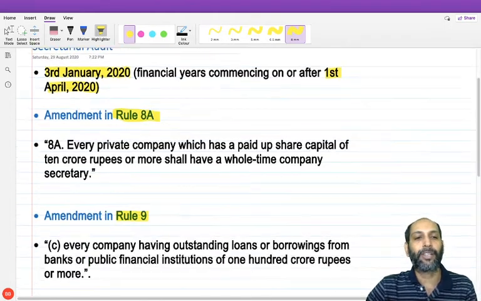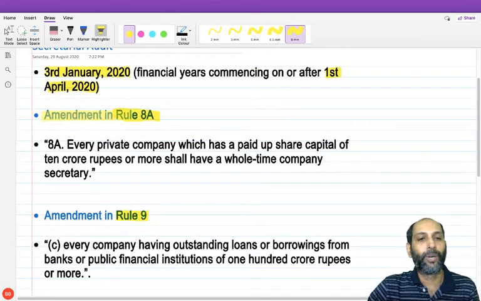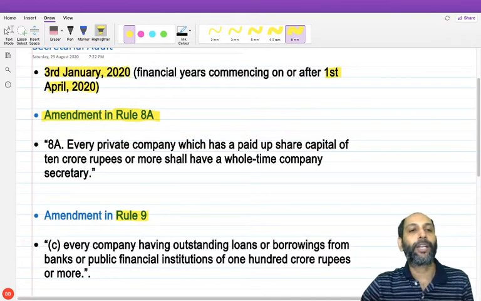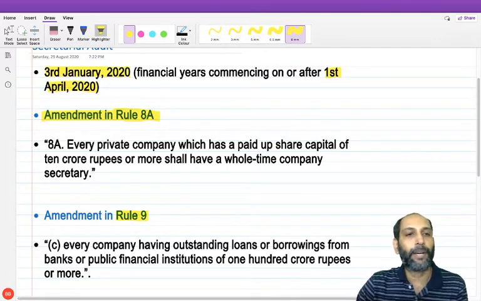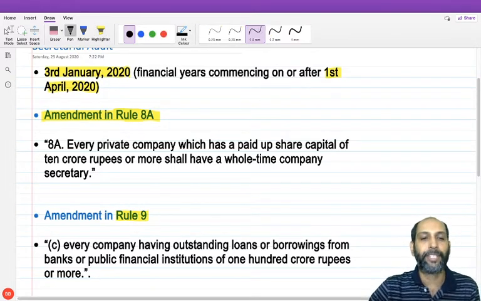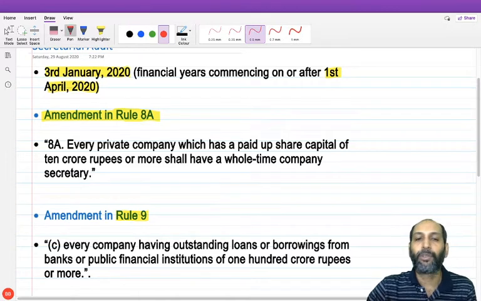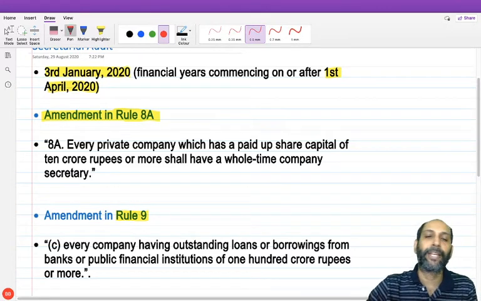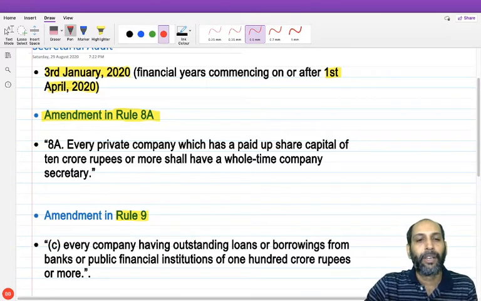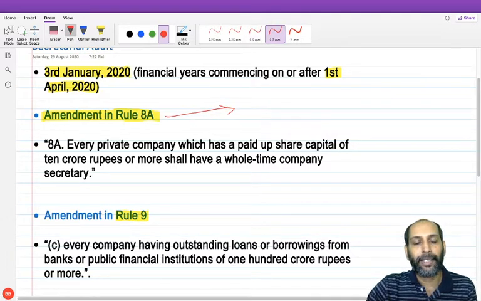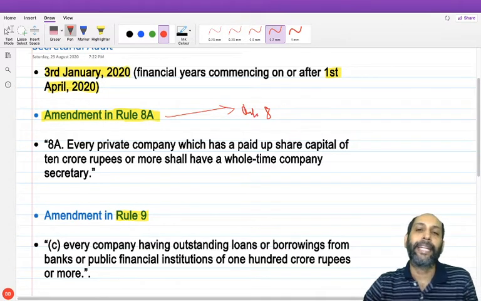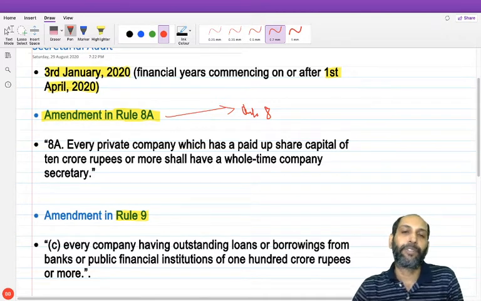Now we will see the first amendment, which is in Rule 8A, which speaks about the appointment of company secretary, a very important provision with respect to your chapter on key managerial personnel in the directors area. Whenever we speak about Rule 8A, you also have to speak about Rule 8, because Rule 8A is the second part of the appointment of KMP.